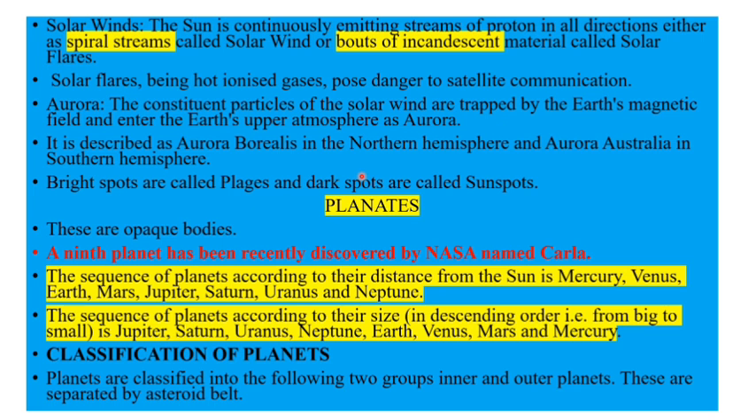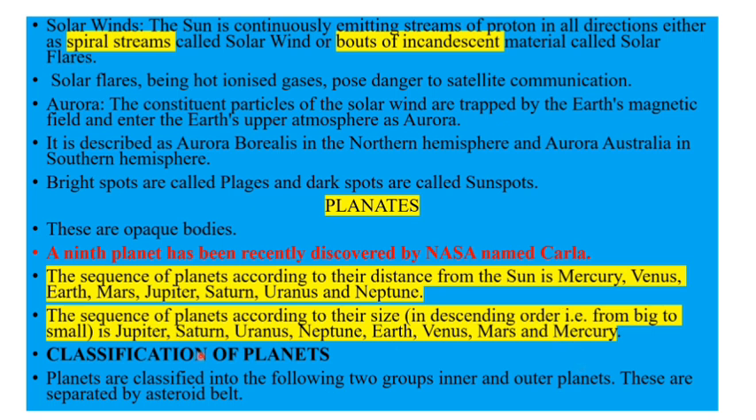It is also said that a ninth planet has already been discovered by NASA, named Carla. Recently, we removed Pluto from the list, and it is mentioned that Carla is being added by the NASA team. And we have planets called terrestrial planets and gaseous planets, which will be dealt with in the upcoming slides.